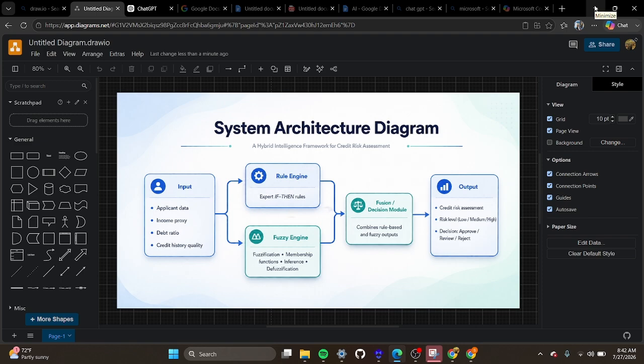Here's the system architecture. Applicant data goes through two parallel components, a rule engine and the fuzzy inference engine. The rule engine uses handwritten if-then rules. For example, if someone is unemployed, that adds risk. It's simple and fully transparent. The fuzzy engine handles reasoning under uncertainty. Instead of forcing income into a hard low or high category, it lets a value belong to multiple categories at once, by degree, which is more like how a real underwriter thinks about a borderline case.